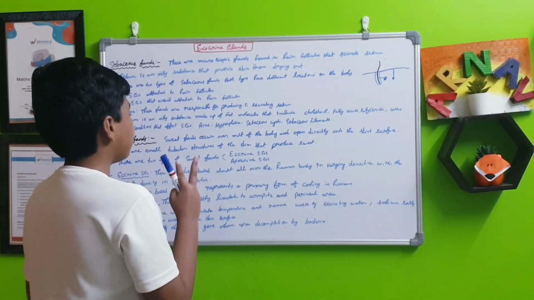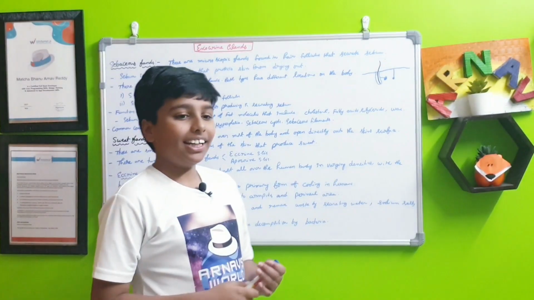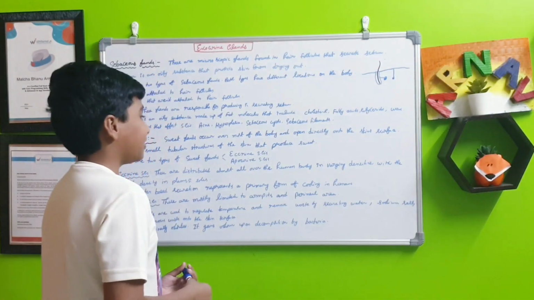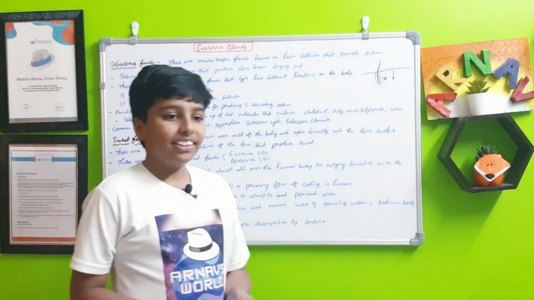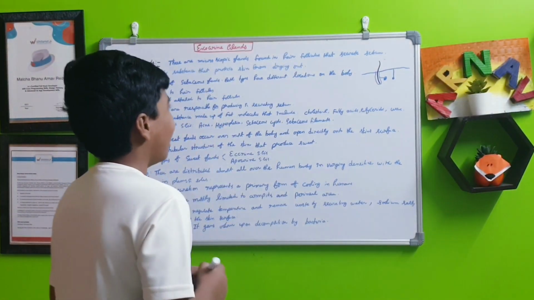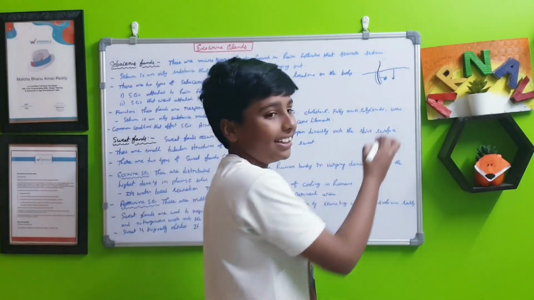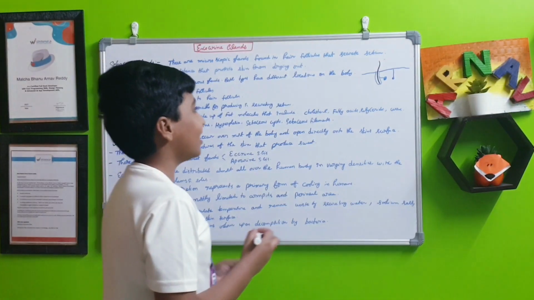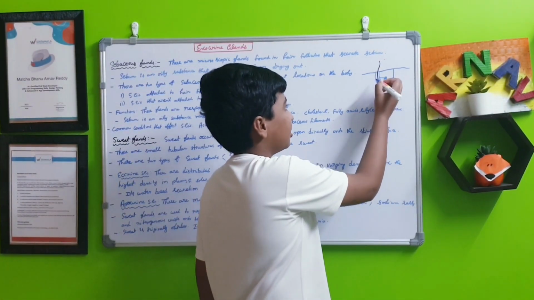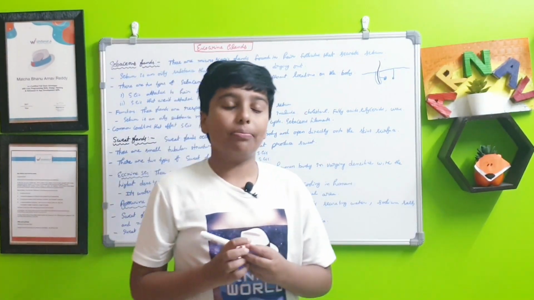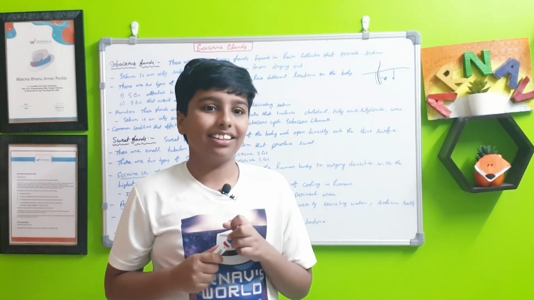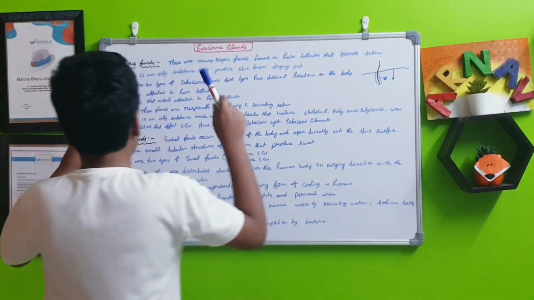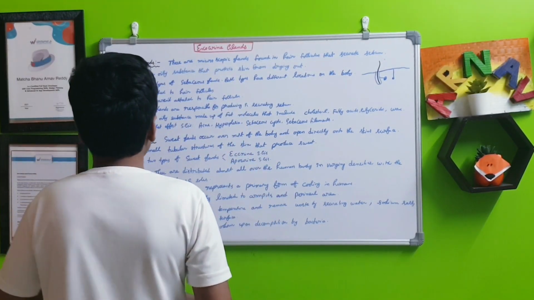There are two types of sweat glands, eccrine sweat glands as well as apocrine sweat glands. Eccrine sweat glands mainly shoot sweat out onto the skin surface, while the apocrine glands' ducts open into the hair follicle region, instead of just onto the surface. So first, the eccrine glands.